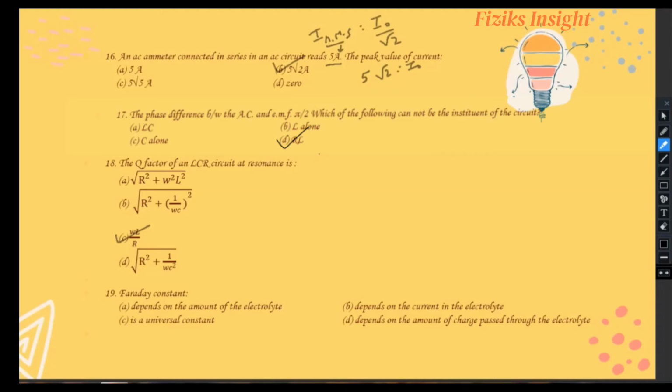In 19th question, Faraday's constant is, which option is correct? Faraday's constant is a universal constant, and how is it defined? The charge of 1 mole of electrons is called Faraday's constant.